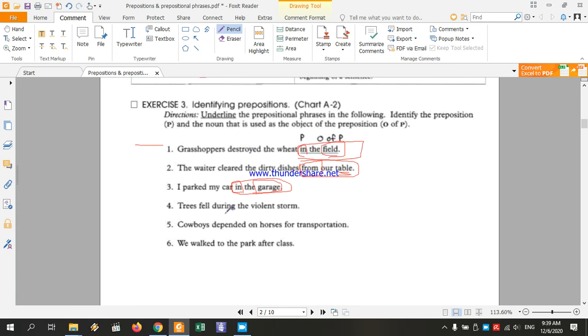Number 4: trees fell during the violent storm. Here is the prepositional phrase. "During" is the preposition, "storm" is the object, and "violent" is a word that modifies the word "storm." It tells us the storm was violent, not a quiet storm, not a mild storm. Number 5: cowboys depended on horses for transportation. Here we have two prepositional phrases: "on horses" is the first one, and "for transportation" is the second one.